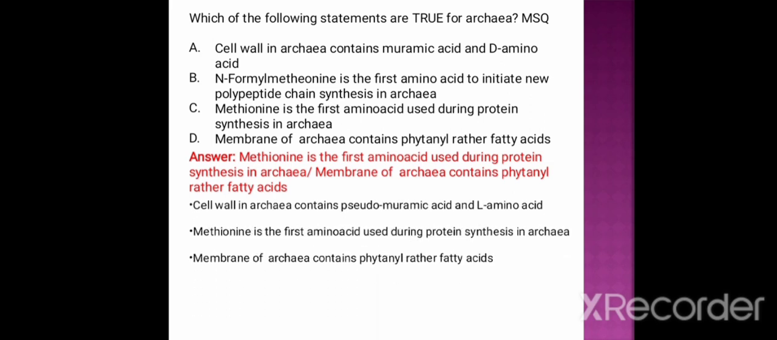The cell wall in archaea contains pseudomuramic acid and L amino acid. The methionine is the first amino acid used during protein synthesis in archaea. The membrane of archaea contains phytanyl rather than fatty acids.